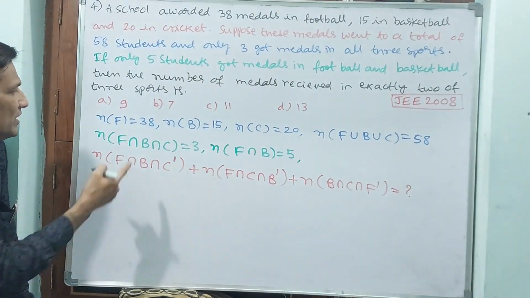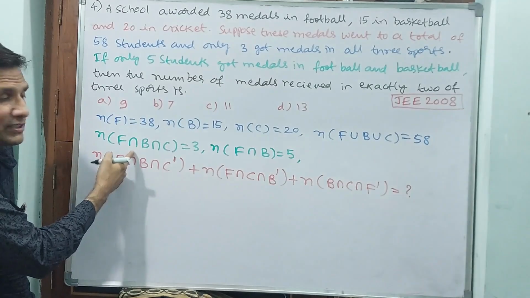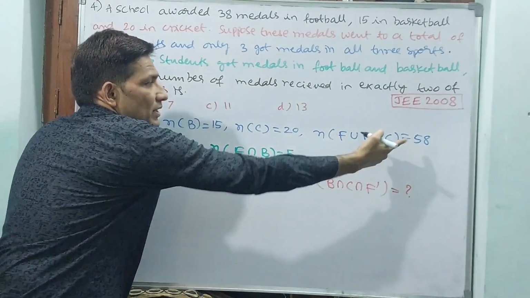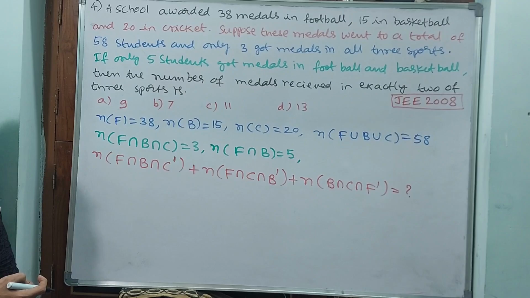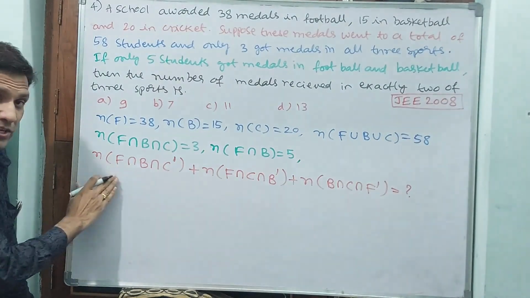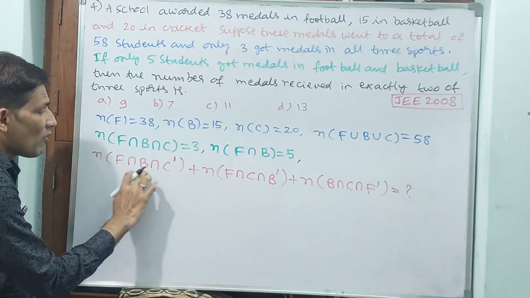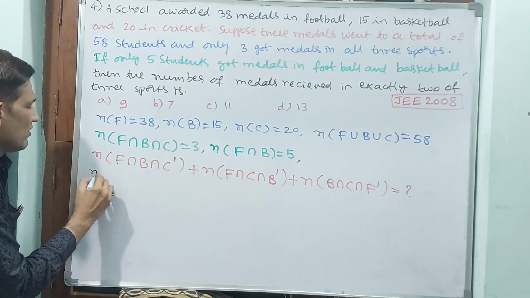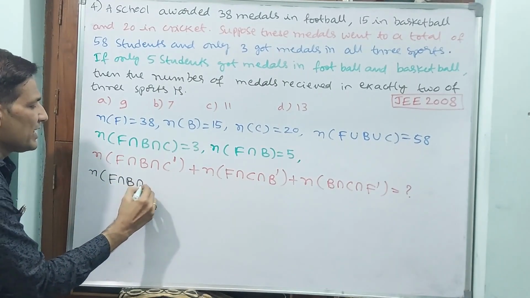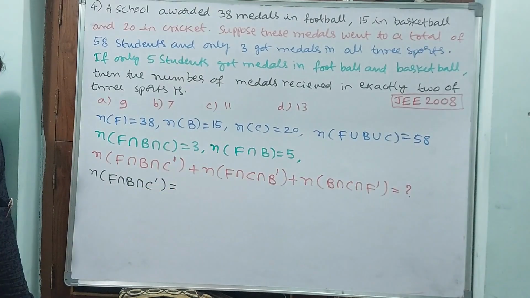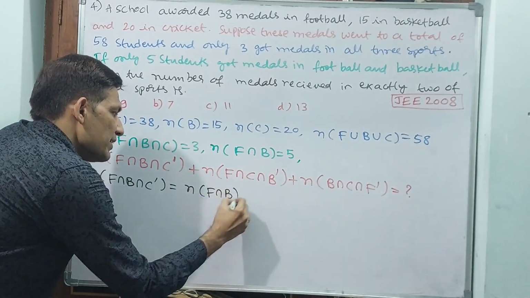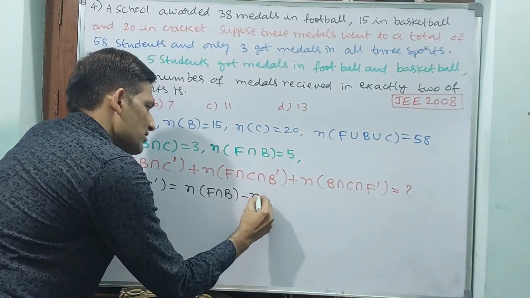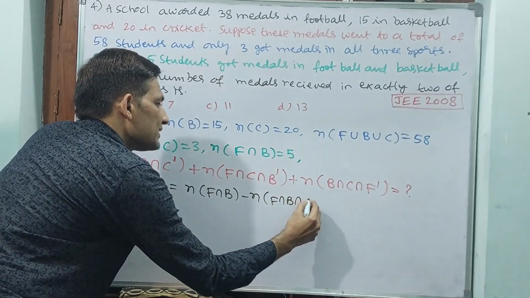We can find it. Why? Because F intersection B intersection C they have given, F union B union C also they have given. Okay? Then what are you going to find? Here, observe carefully, one by one I am writing. N of F intersection B intersection C complement is equal to N of F intersection B minus N of F intersection B intersection C.